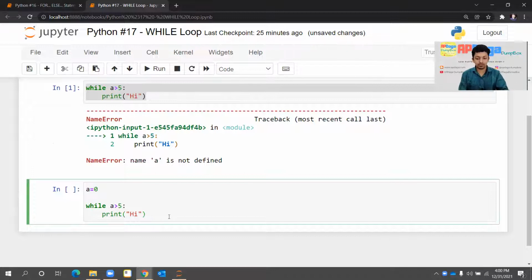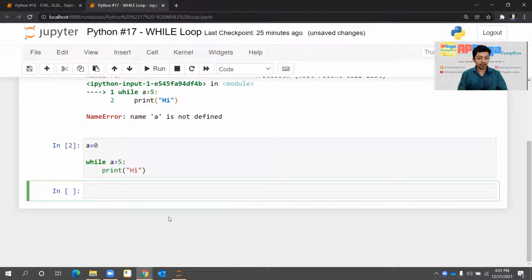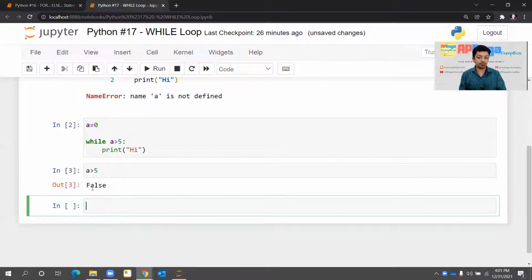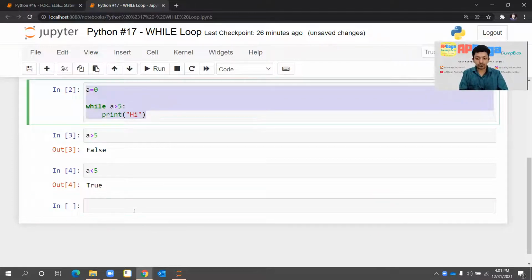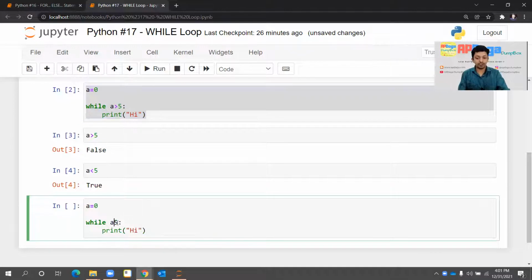So let's write it. See, it didn't print anything, it didn't print hi. Why? Because the value of a is 0. You know that if I do a greater than 5 and just execute that, you can see it is a false statement. If I write a less than 5, then it will be a true statement, right? So I'll just copy this and change the condition.